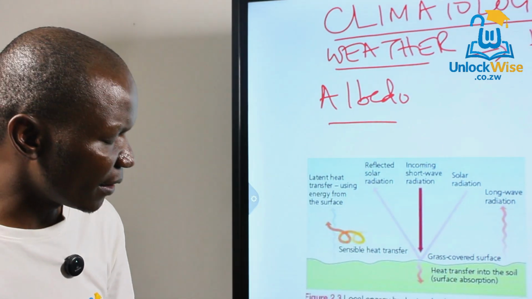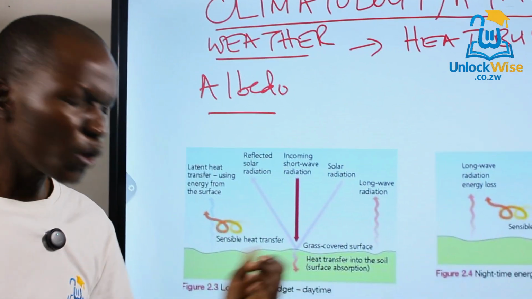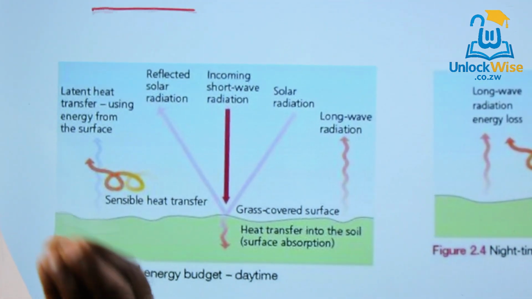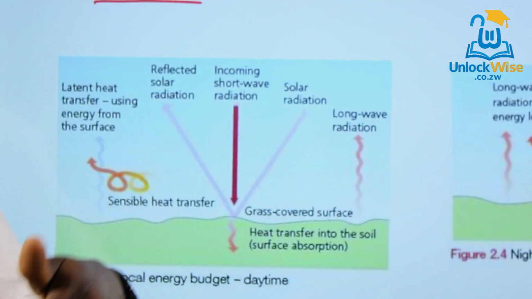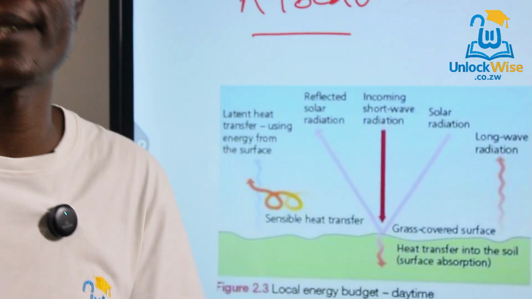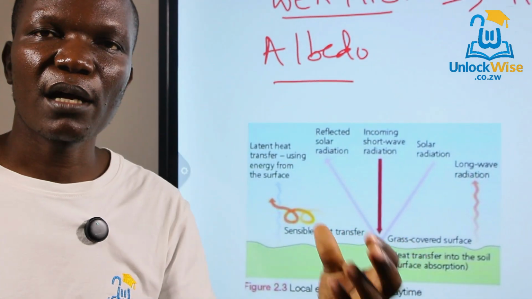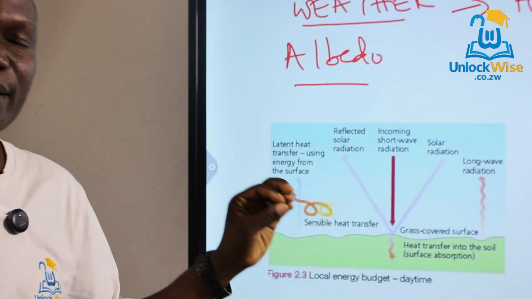Also to note is this subsurface absorption. So during the day, also remember the surface has the ability to absorb some of the heat, and the heat goes into the ground. It can be stored there and released during the night. So that one is called what? It is called subsurface absorption. So this is actually what happens during the day.